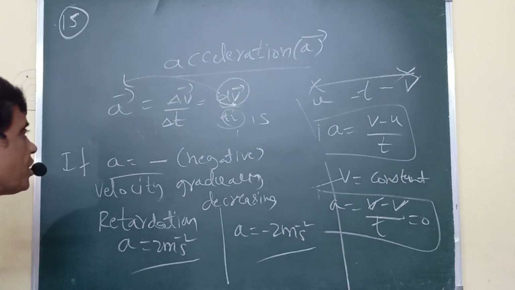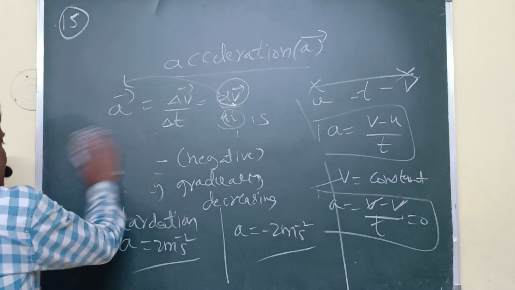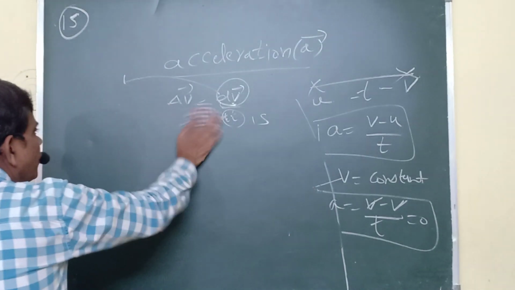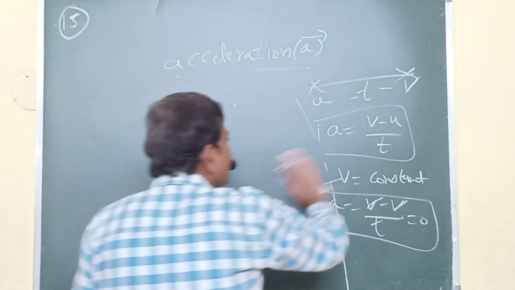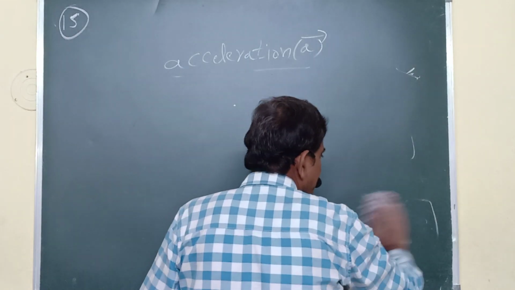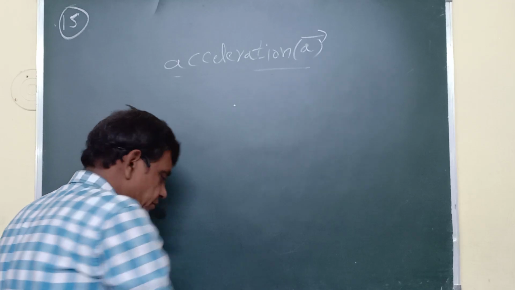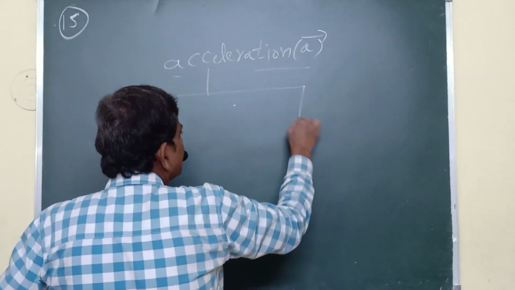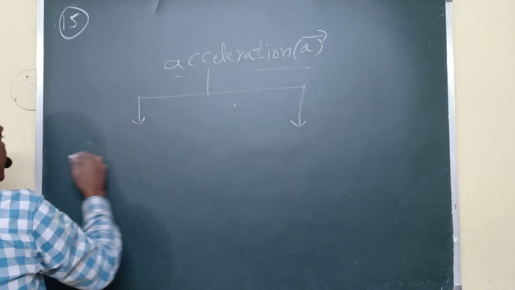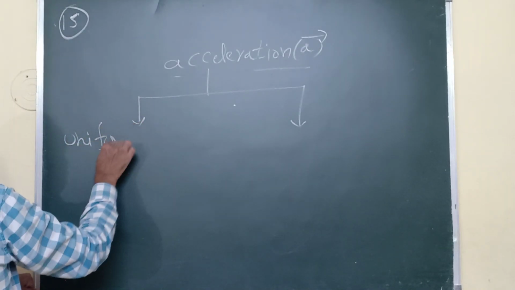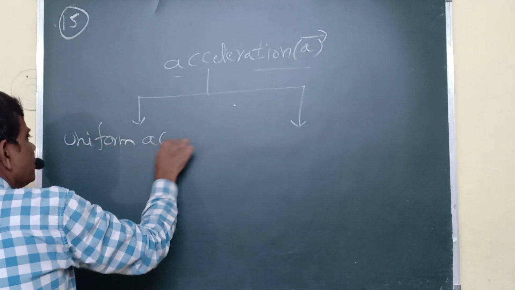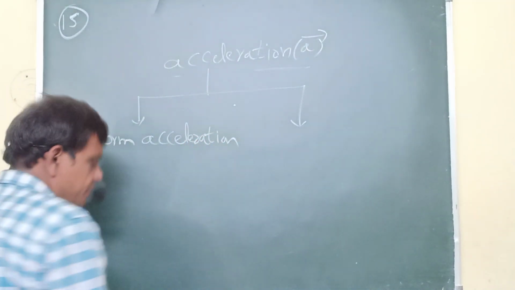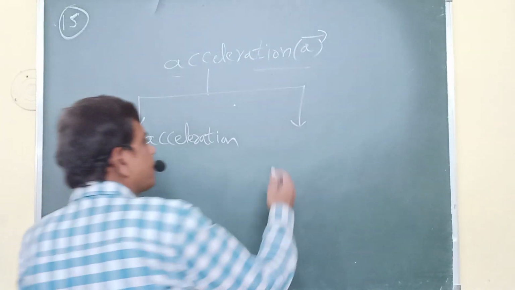Again, we are taking the classification of accelerations. Acceleration is classified into two types: one is uniform acceleration and the other is non-uniform acceleration.